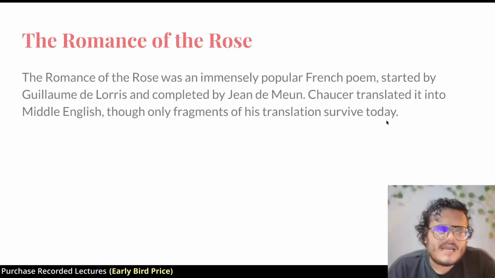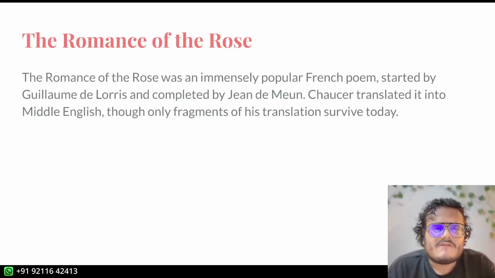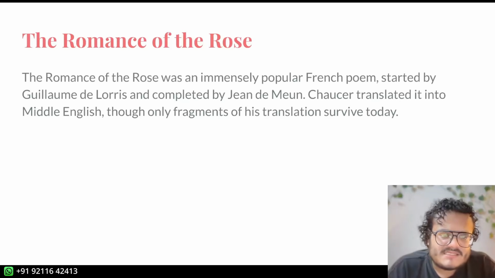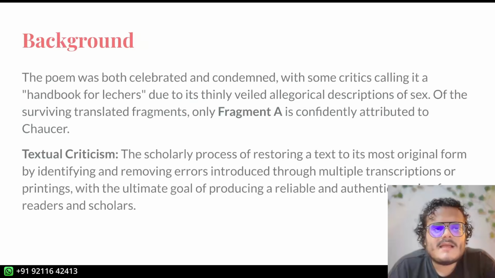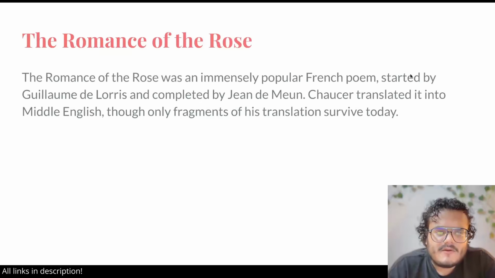Fragments is very important as a word when it comes to Chaucer, because his works do not exist as complete books. We have some pages here, some pages there, some passages here, and we have to reconstruct that book. This act of figuring out what a book would have looked like when we only have fragments is called textual criticism. Now, a little bit of a background of Romance of the Rose.